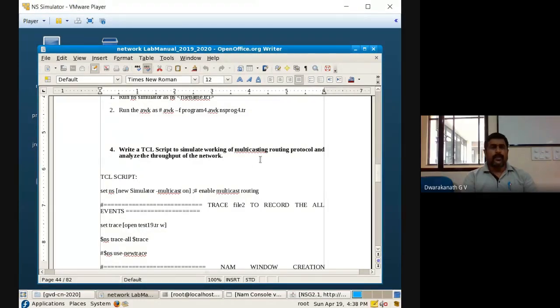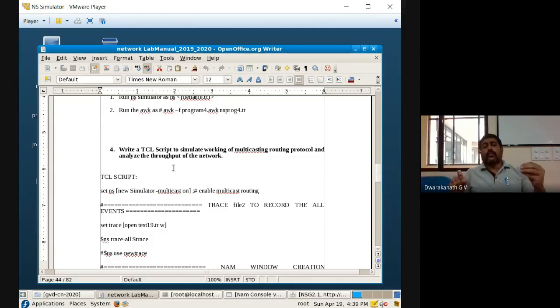Yeah, I think now everyone can see, right? So now write a TCL script and analyze the throughput of the network. Coming to the next point, after simulation, you have to analyze the throughput of the network. What do you mean by throughput of the network? That is, at a particular time from source to destination, how much data has been transferred.